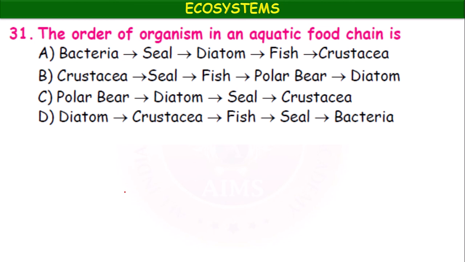Means you have to apply this equation: producer, primary consumer, secondary consumer, tertiary consumer. Okay. So which is the correct sequence here?